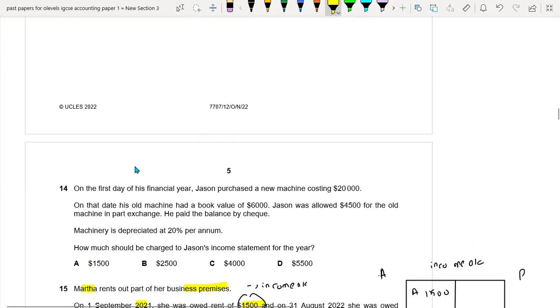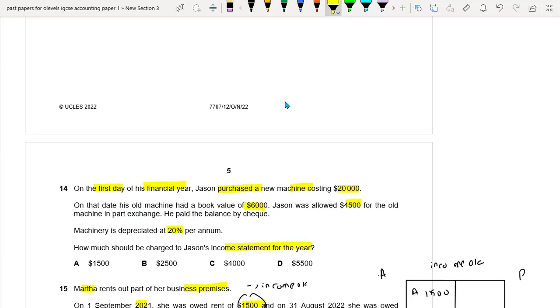Question 14. On the first day of his financial year, Jackson purchased a new machine costing 20,000. On that date, his old machine had a book value of 6,000. Jackson was allowed 4,500 for the old machine in part exchange. He paid the balance by check. The machine is depreciated by 20% per annum. How much should be charged to Jackson's income statement for the year?